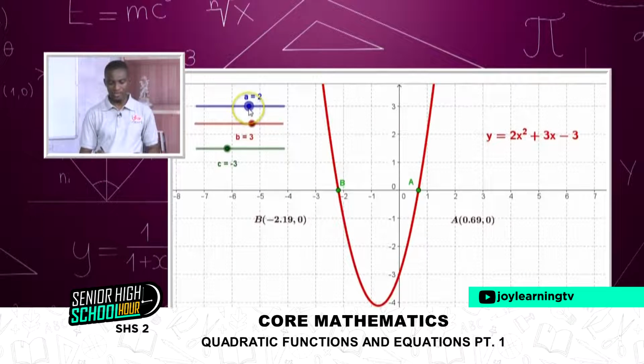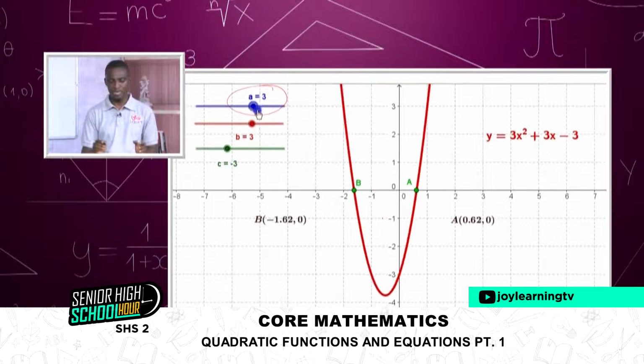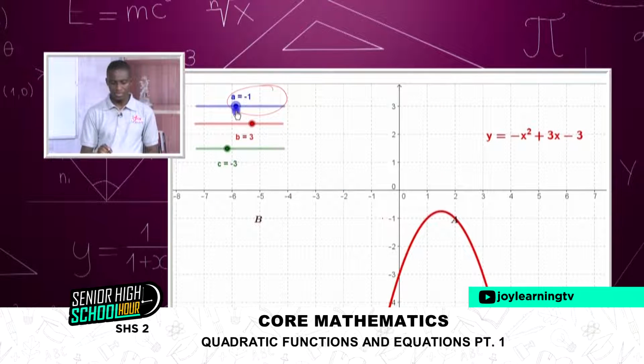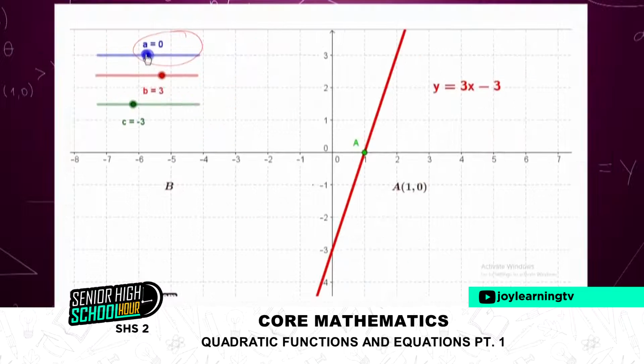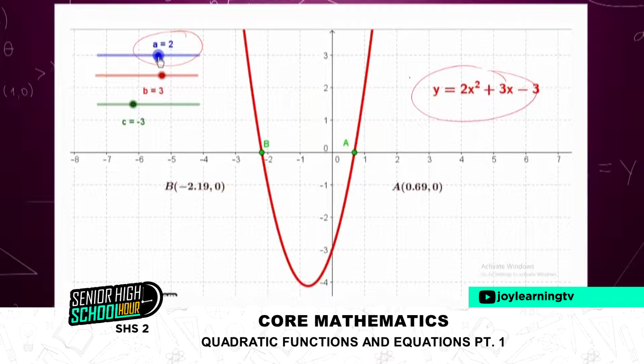So if you look at this diagram that I have, as a changes, the curve changes in terms of its wideness or narrowness. You can see that as it becomes 0, the curve now becomes a line, and the equation becomes y equals bx plus c.